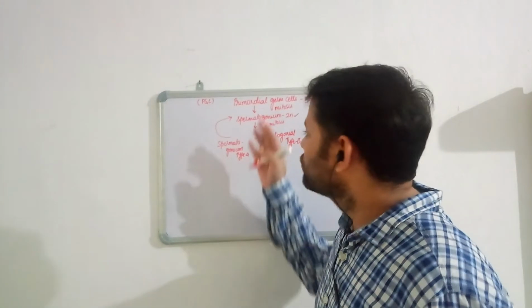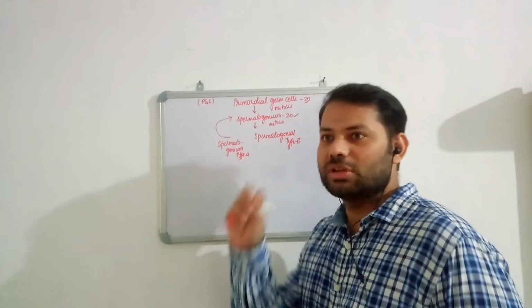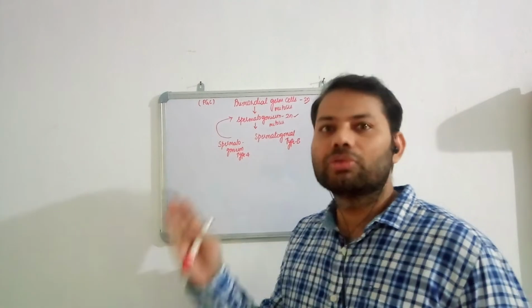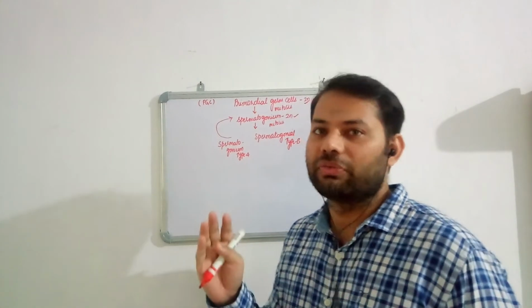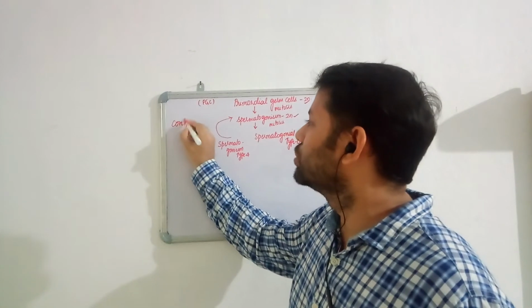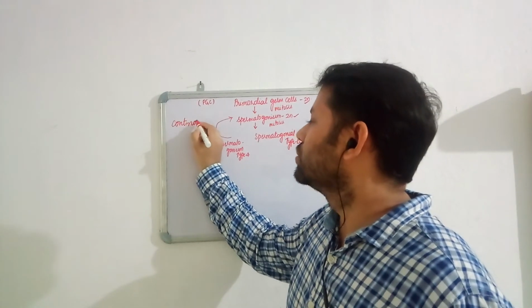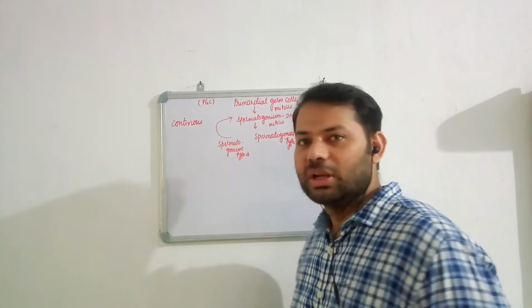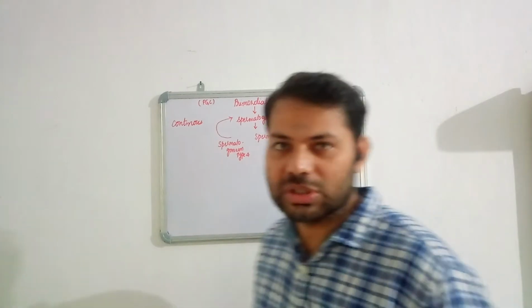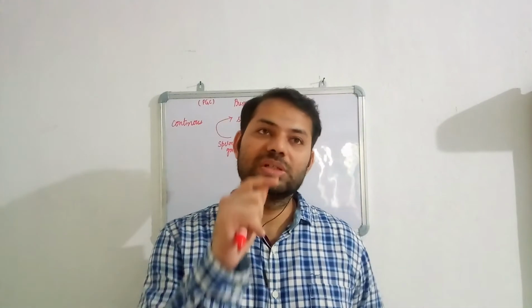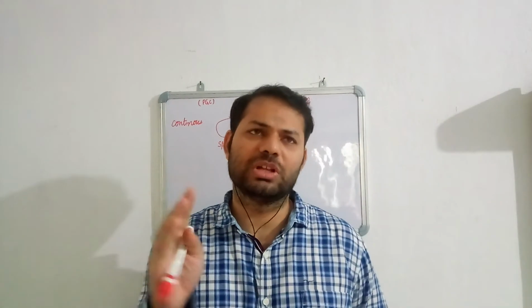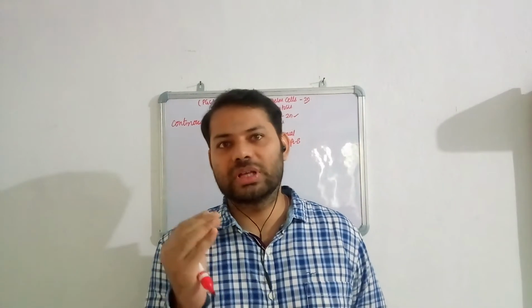Now, the process of spermatogenesis in the male begins at puberty and continues till the end of life. Spermatogenesis doesn't stop; it is a continuous process in males, till the death of the male, unlike females. This is one more difference between oogenesis and spermatogenesis. Oogenesis ends at the age of 45 to 50 years in females, which is called menopause.